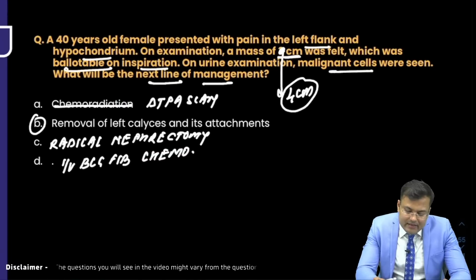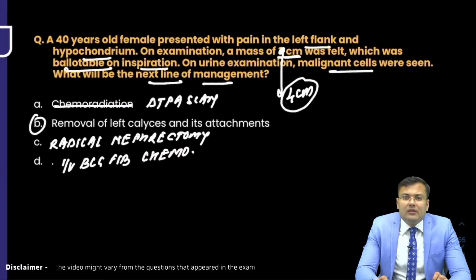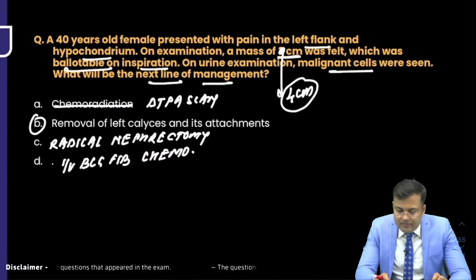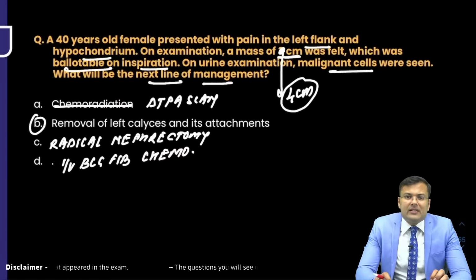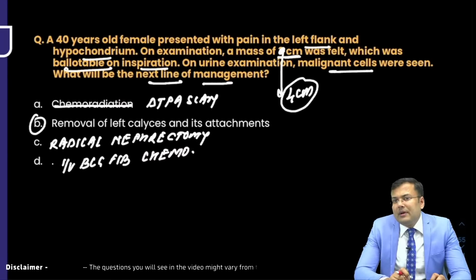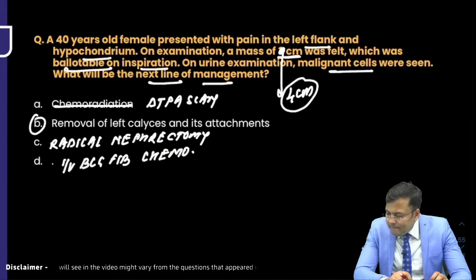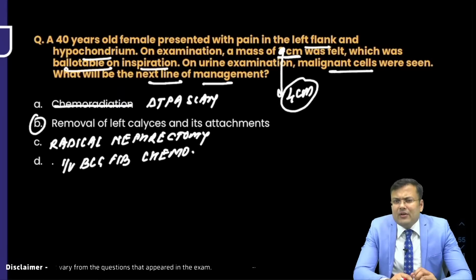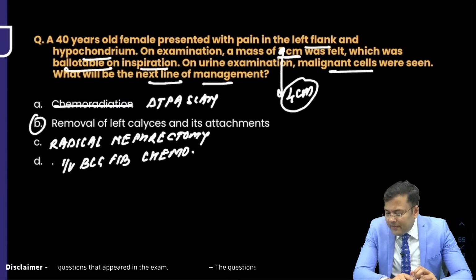So next best line of treatment is, in these patients we have to assess the kidney function, and in the management we have to go for what? Partial nephrectomy. Sajid wants to say, sir, the question was not like this, it would not be by DMS, most probably it's DTPA scan.